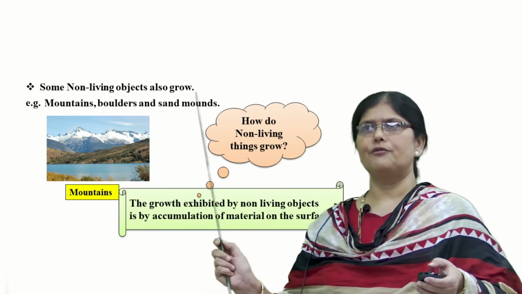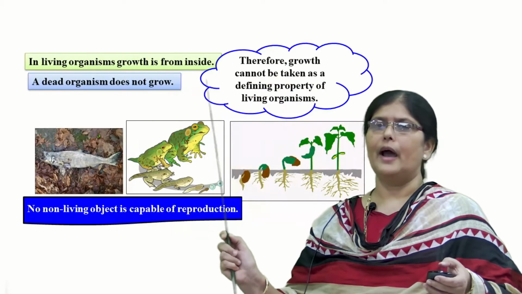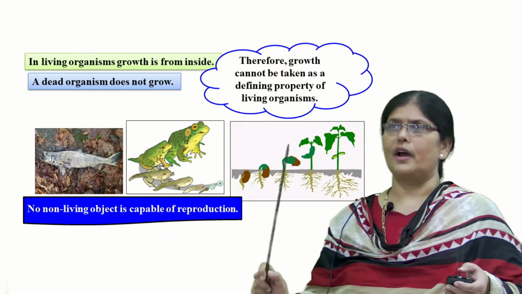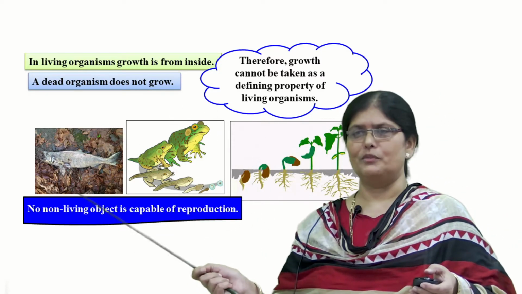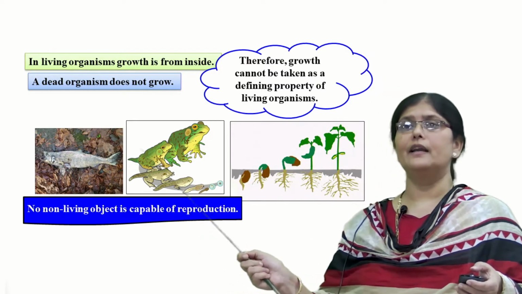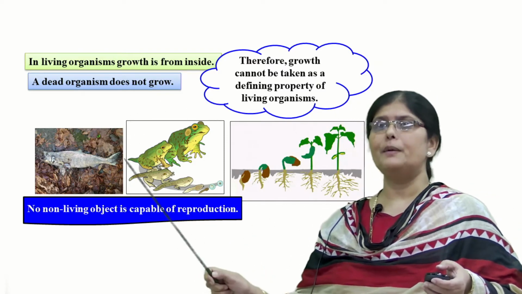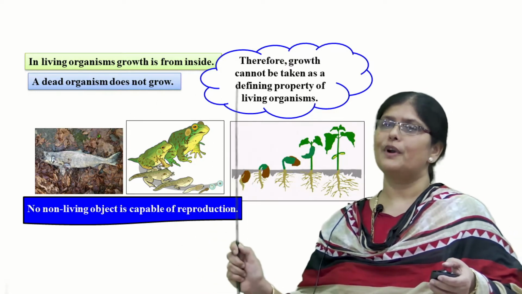Now here there is a fundamental difference between non-living objects growing and living organisms growing. What is that fundamental difference? In living organisms, the growth is from inside, whereas in non-living objects, like the mountains and boulders we saw in the previous slide, there was accumulation of material from the outside. So living organisms show growth from inside.